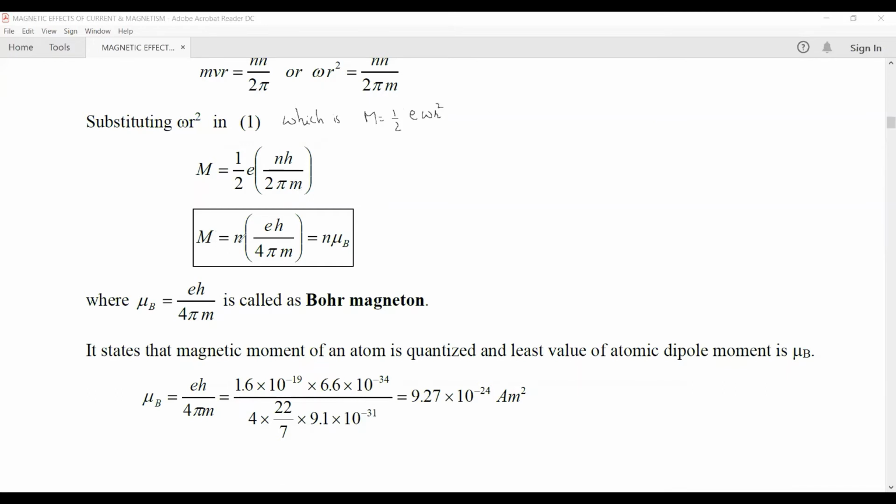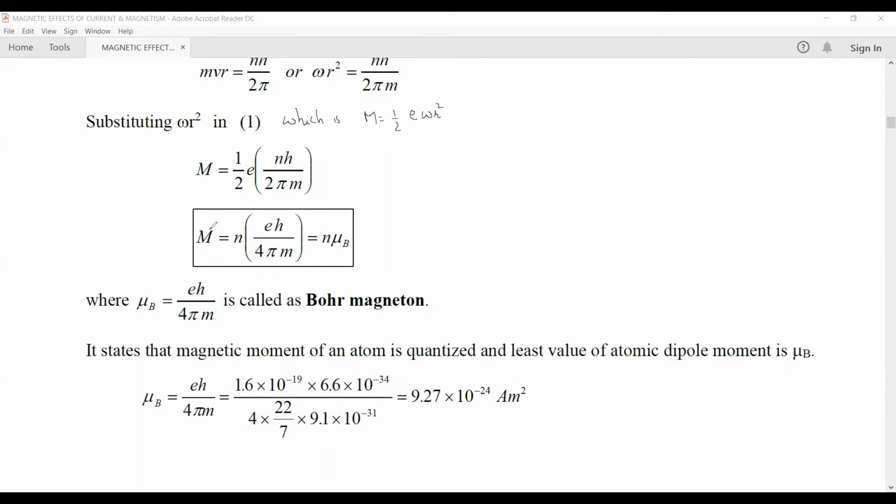So the magnetic dipole moment for this current carrying loop, that is when the electron is revolving around the nucleus, will be given by n E h upon 4 pi m. Now the bracket term is constant. This is the charge on the electron, Planck's constant, mass of the electron. As the bracket term is constant, we represent it by mu b, called the Bohr magneton.